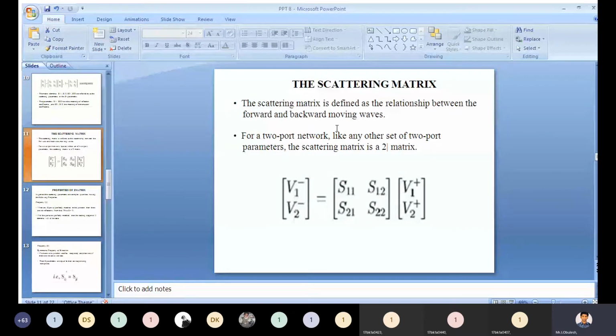For a two-port network, like any other set of two-port parameters, the scattering matrix is a 2 by 2 matrix. You represent it as [V1-, V2-] equals [S11, S12; S21, S22] times [V1+, V2+]. That is how we represent the scattering matrix.